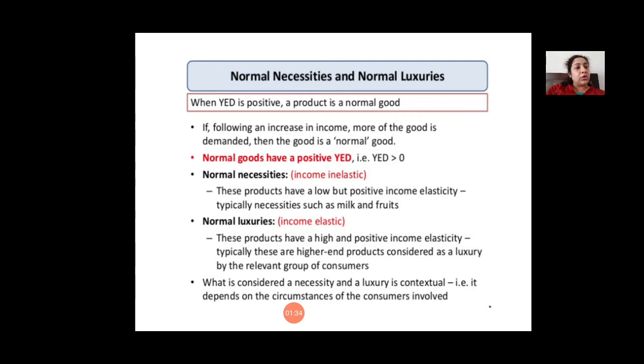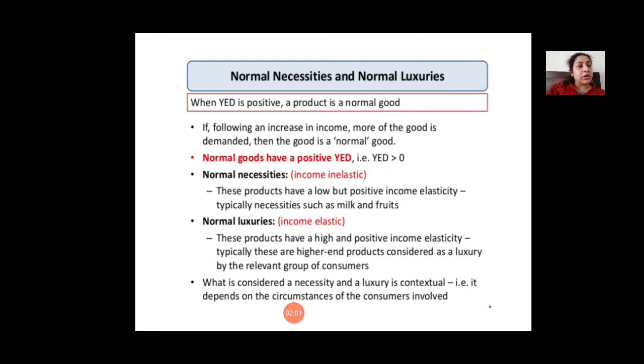Under normal good, one thing that should be remembered is that this is a characteristic of normal good: if income of a consumer is increasing, then quantity demanded of normal good will increase.